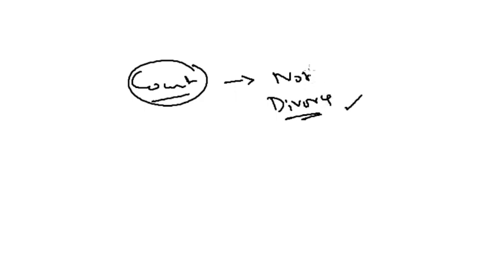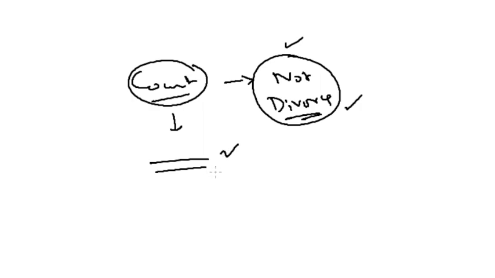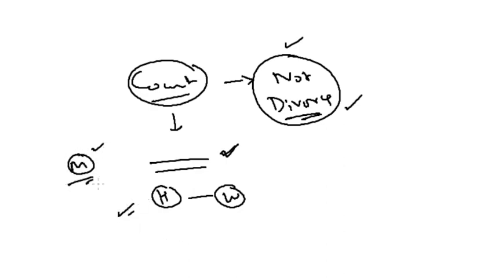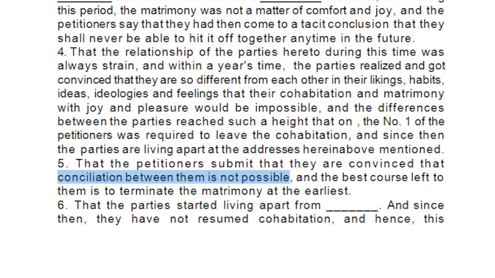Alright, the first approach of the court is not to give divorce. If the solution can be reached through mediation, conciliation, or arbitration, the court always approaches that, because the court does not want to give divorce between husband and wife, because marriage is a sacrament in Hindu marriage. So if husband and wife are tied together, it is more desirable for them to live together. But if there are certain situations where it is not possible, then the court allows it.